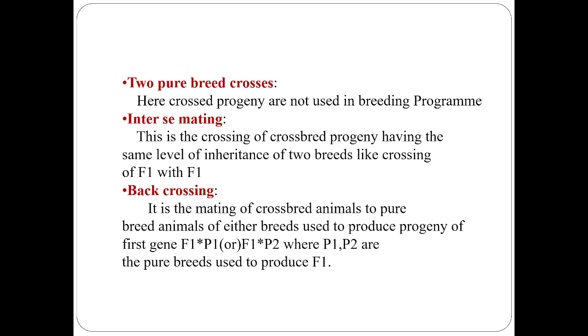It may be an F1 female is crossed with the parental generation male, or an F1 male is crossed with the parental generation female. This is called back crossing.